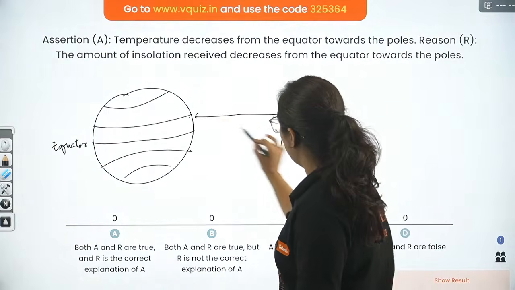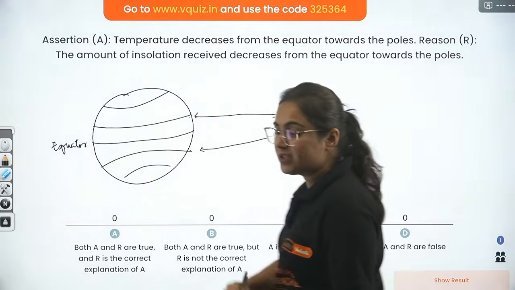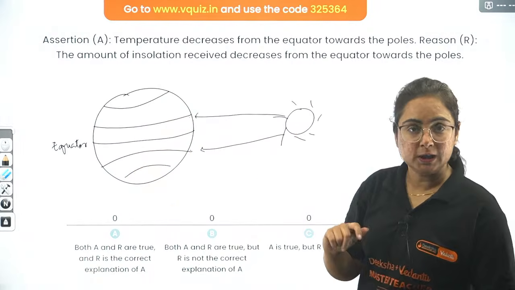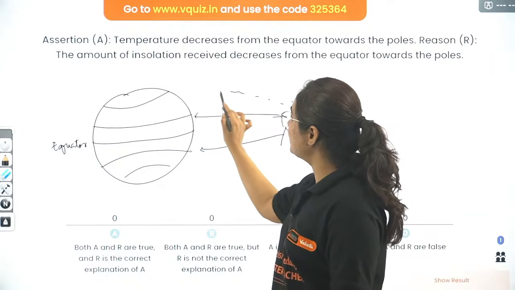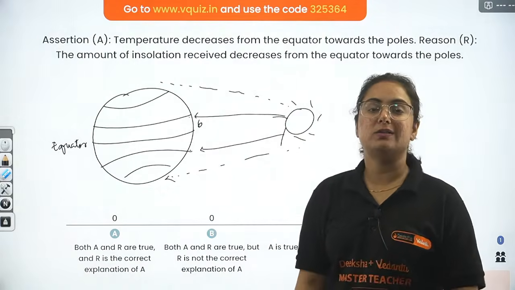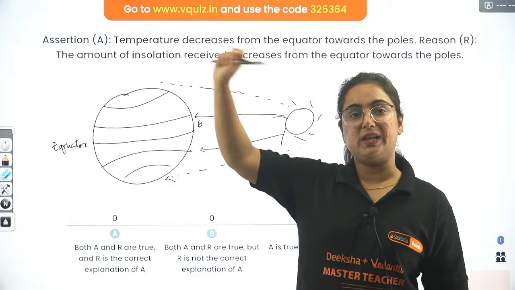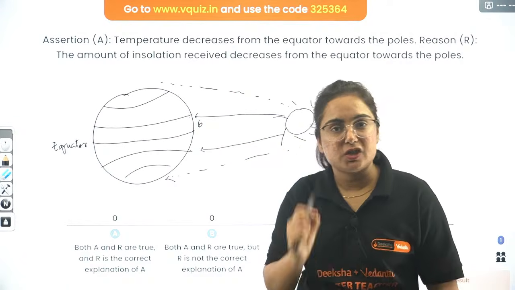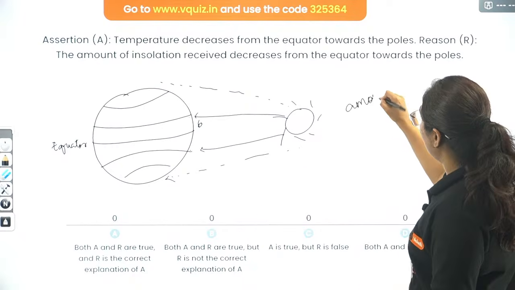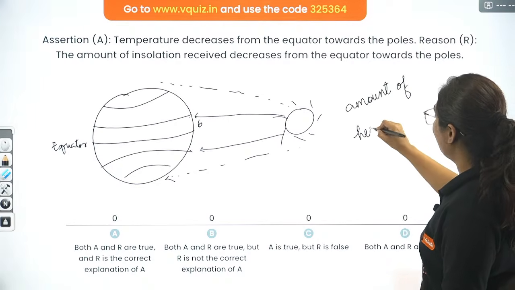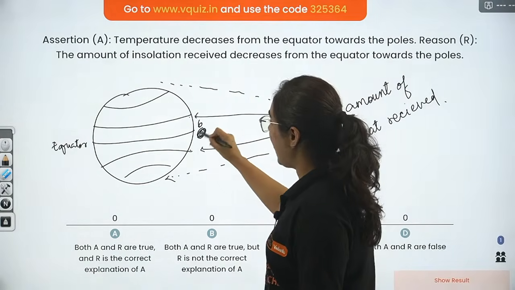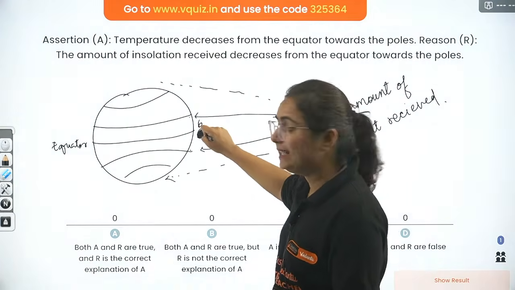We are aware, beta, that the sun is moving from the Tropic of Cancer to Capricorn because of the rotation as well as the revolution of the earth. The light of the sun reaches, however, it is not reaching with the same intensity. As the distance increases, the angle will increase, and the insolation will decrease. Now, what is insolation? Insolation is the amount of heat received.